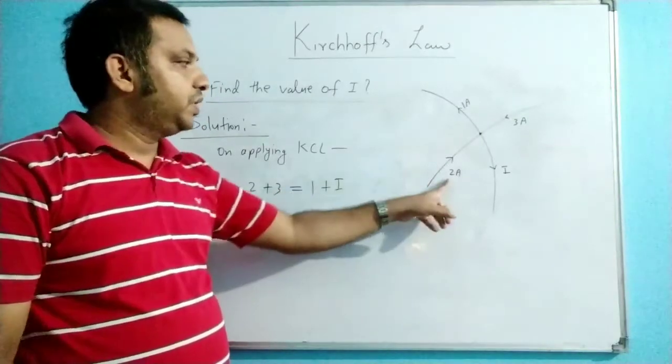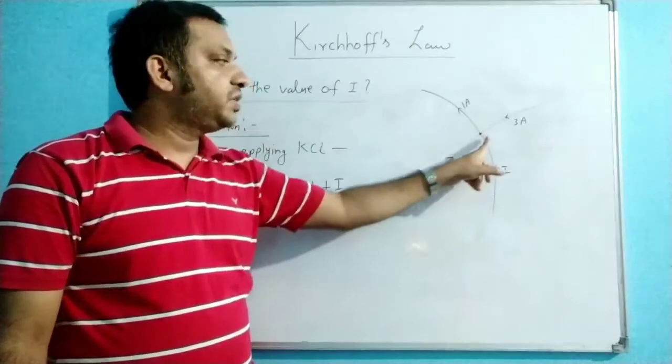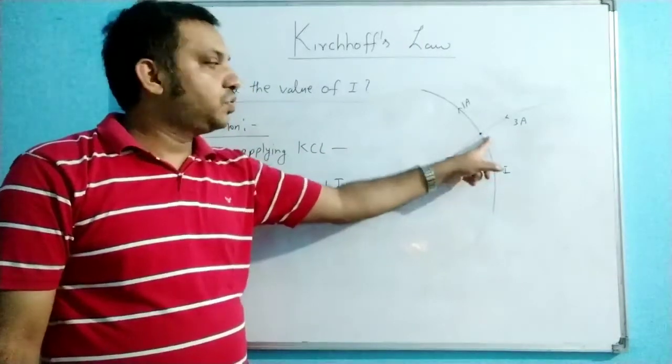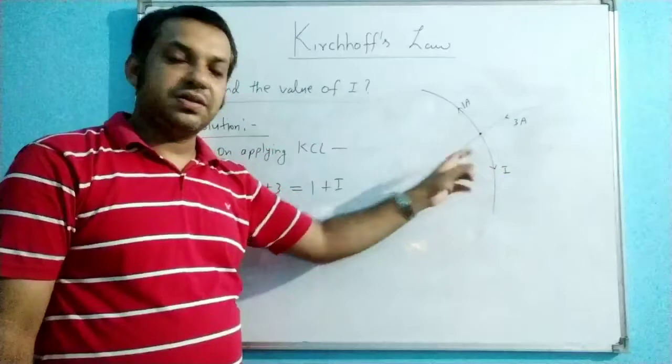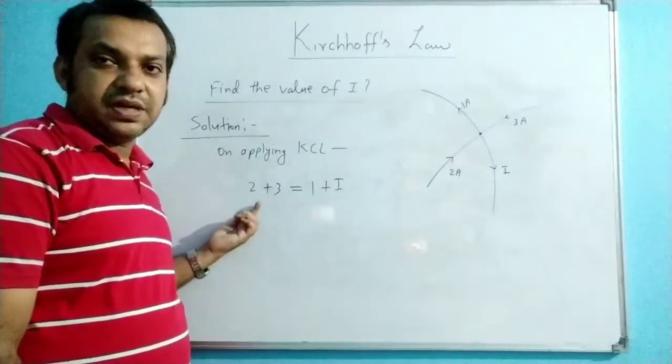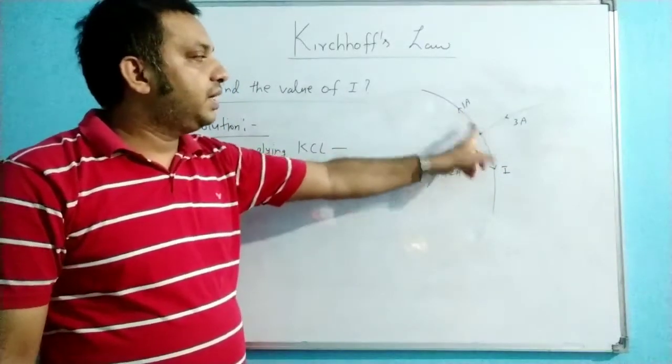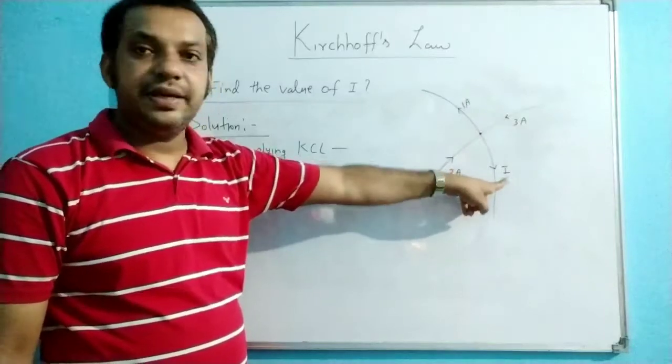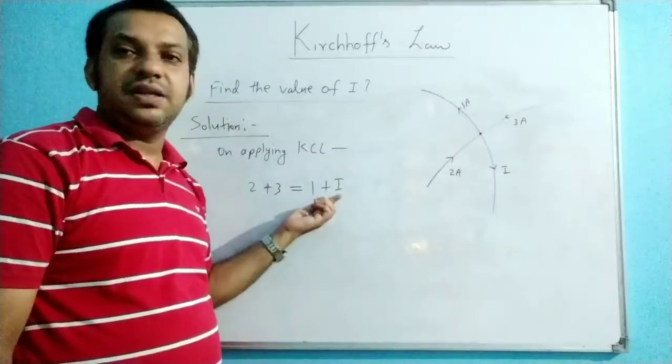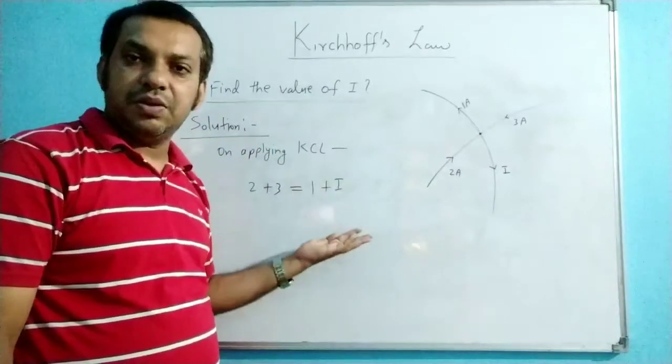Here 2 and 3, you can see both are reaching towards the junction. 2 ampere towards the junction, 3 ampere towards the junction. So I am writing these two on one side of the equal sign. 1 ampere is leaving the junction, right? This I is also leaving the junction. So these two are leaving the junction, that is the other side of the equal sign.